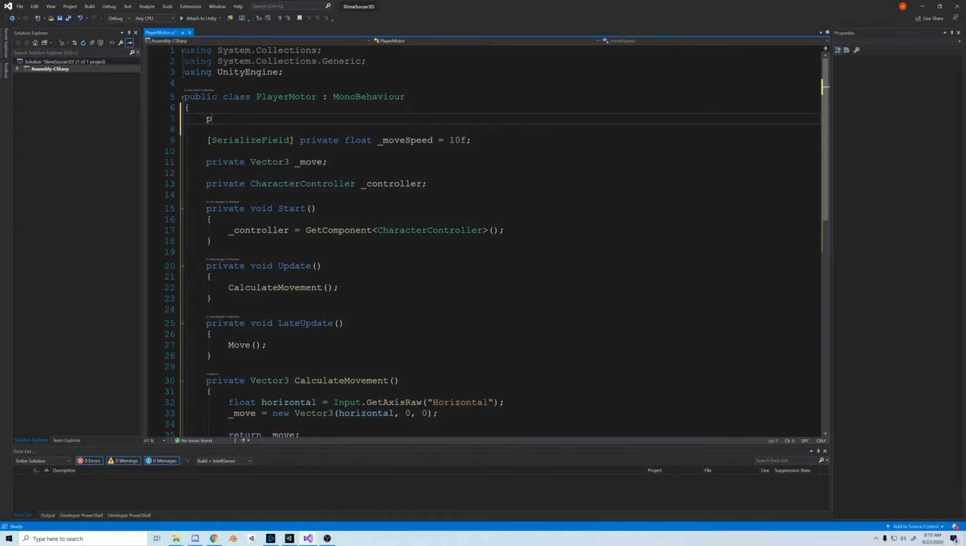For this video, we're going to add a ground check to our character so that we can tell if he's grounded, which is going to be a fundamental thing to add jumping into the game. It avoids the issue of jump spamming.